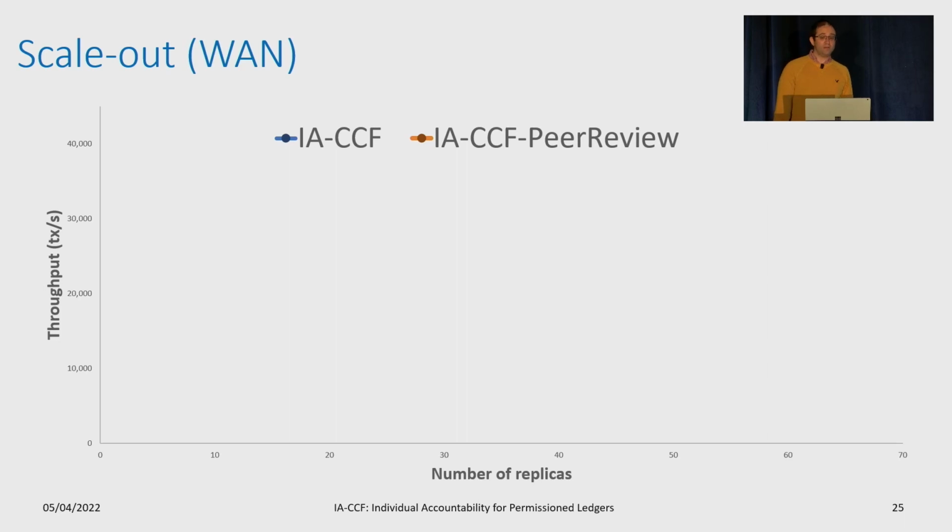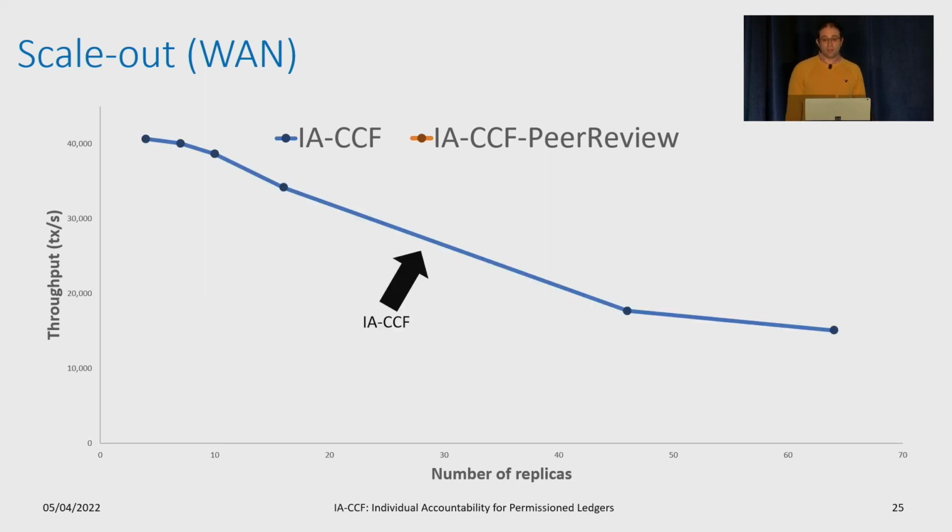We use our WAN environment to understand how well IA-CCF scales. In this graph, the x-axis shows the number of replicas, and the y-axis is the number of executed transactions per second. Here, we observe the throughput when we increase the replica count, going from 4 replicas that execute approximately 40,000 transactions per second to 64 replicas that execute approximately 15,000 transactions per second.